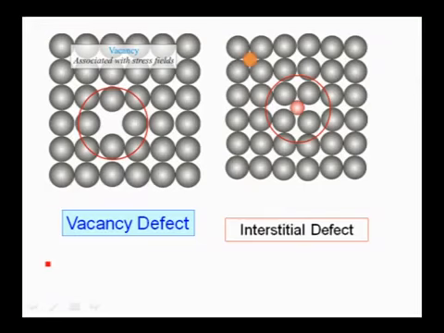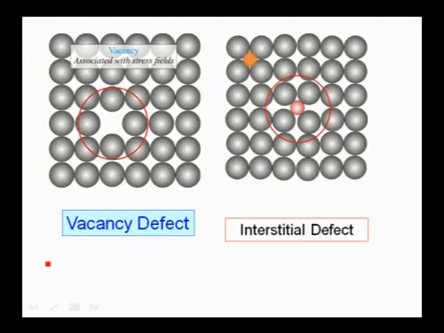So there are mainly three types of crystal defects, which are nothing but stoichiometric defects, non-stoichiometric defects, and impurity defects. Coming to the first one, stoichiometric defects. Again, these stoichiometric defects can be observed in covalent compounds as well as in ionic compounds.